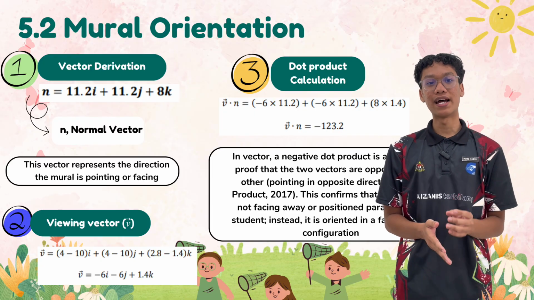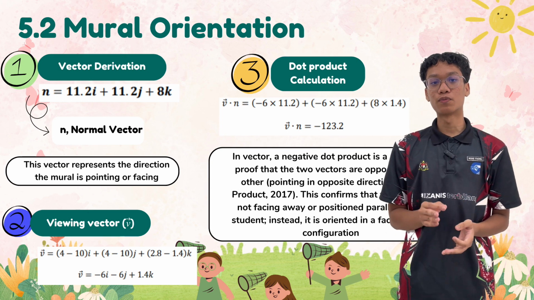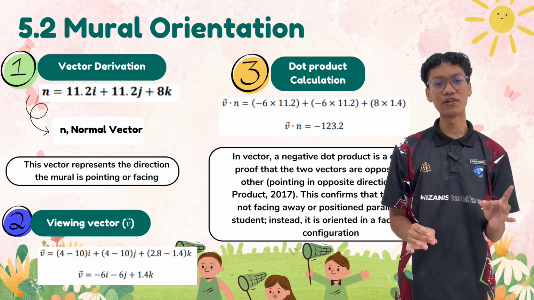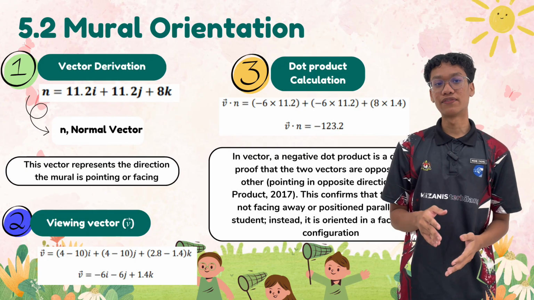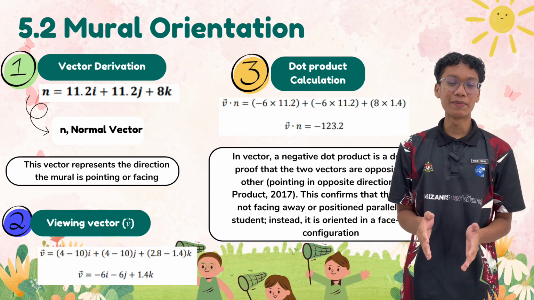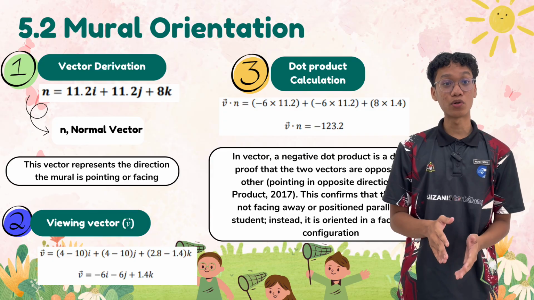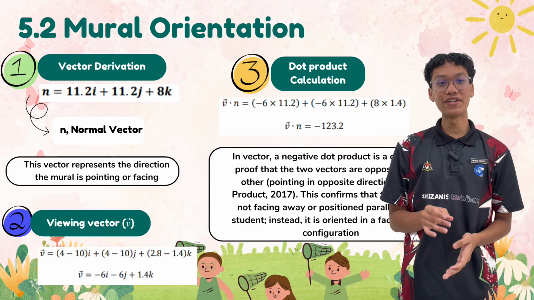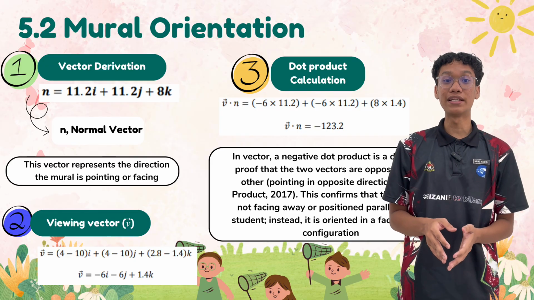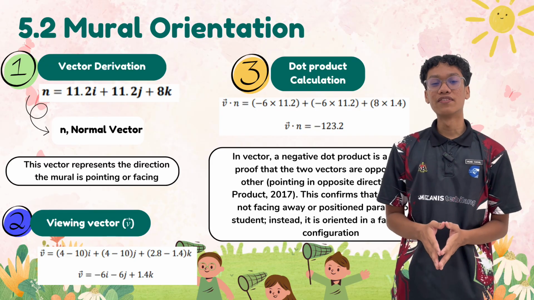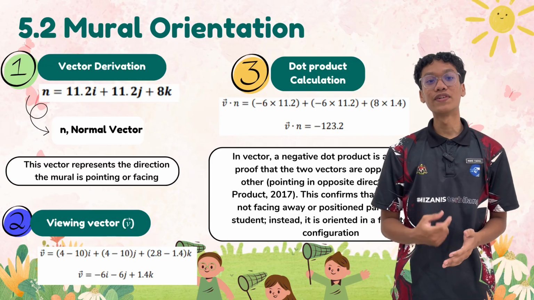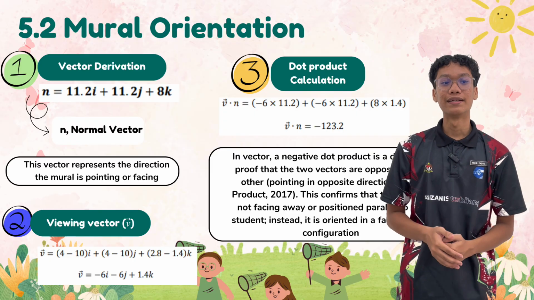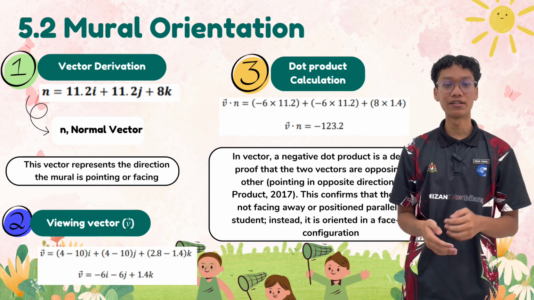Now, how do we know if they are facing each other? We use the dot product by multiplying the components of the normal vector and the viewing vector. The result is -123.2. In vector mathematics, the sign of the dot product is the most important clue. Because the result is negative, it provides definitive proof that the two vectors are pointing toward each other. The calculation confirms that wall PAB is in a face-to-face configuration with Muhaimin. The mural is not hidden or parallel. It is perfectly oriented for the student to view it.